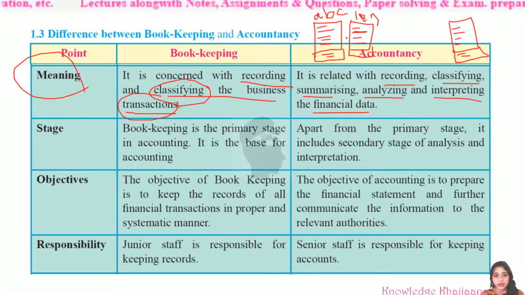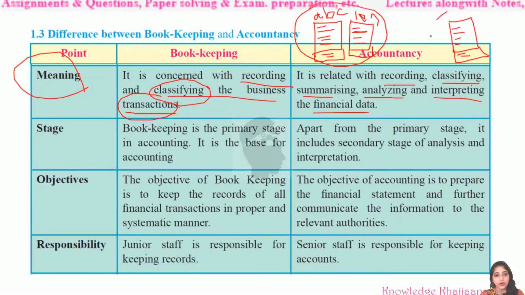Then analyzing, what should you analyze? This much money is due from this customer and this much money we owe to somebody. That is called analyzing. And interpreting the financial data. Interpreting means what should be done after that, what measures should be adopted, what decisions should be taken to pay the people from whom we have bought on credit, and how to receive the money from the people to whom we have sold.